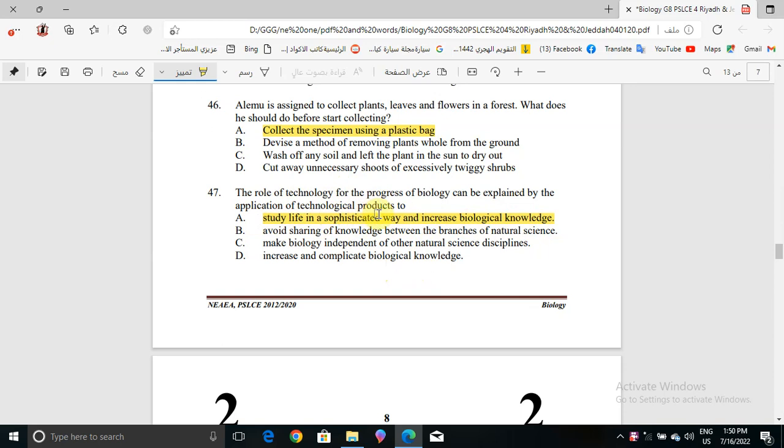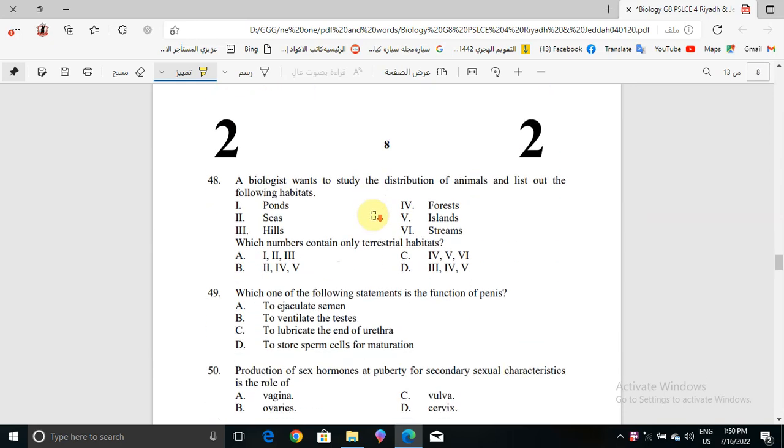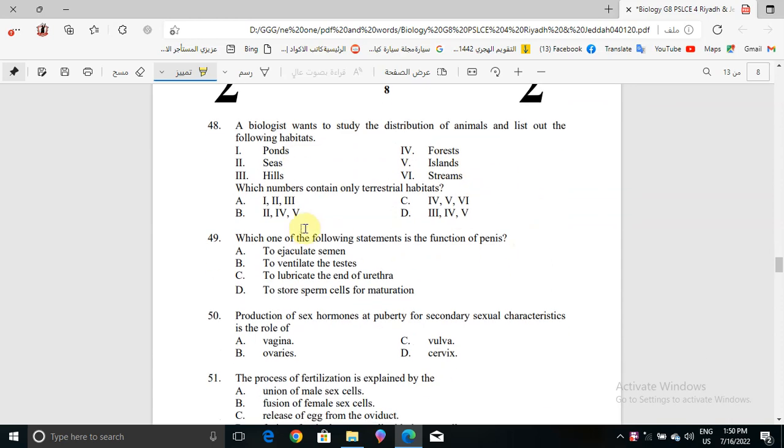Okay, now question number 48. A biologist wants to study the distribution of animals and lists out the following habitats: ponds, seas, hills, forests, islands, and streams. Which numbers contain only terrestrial habitats?